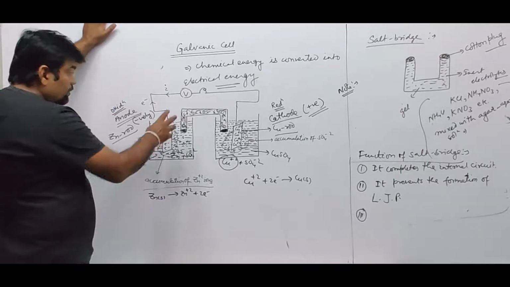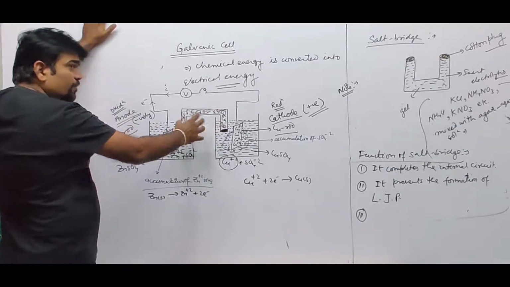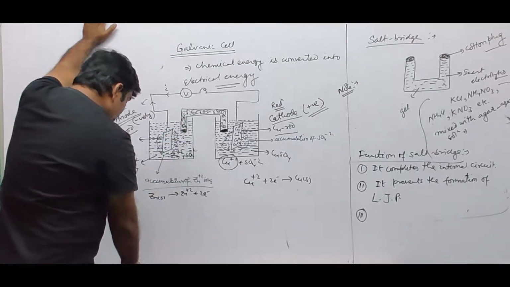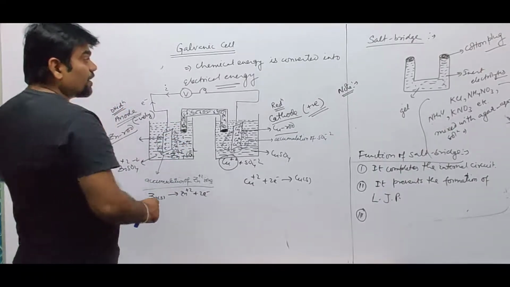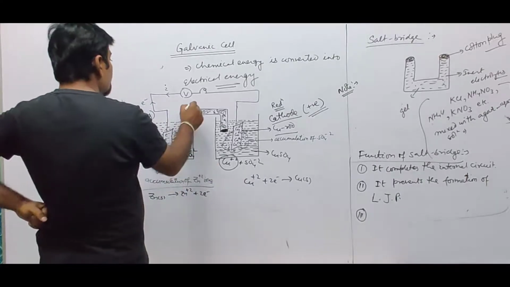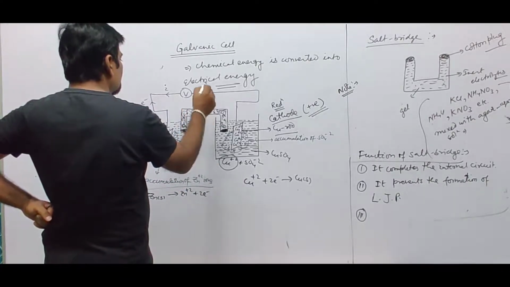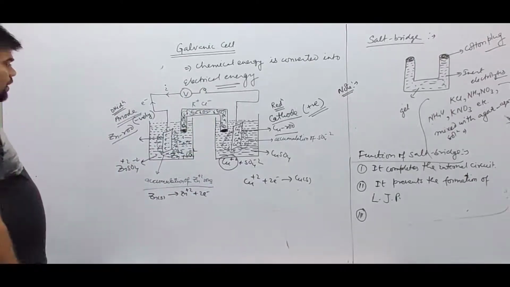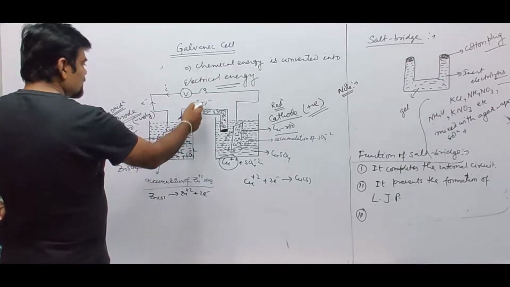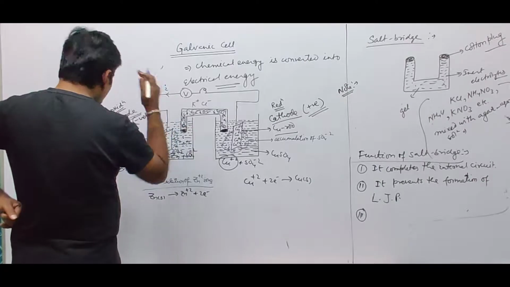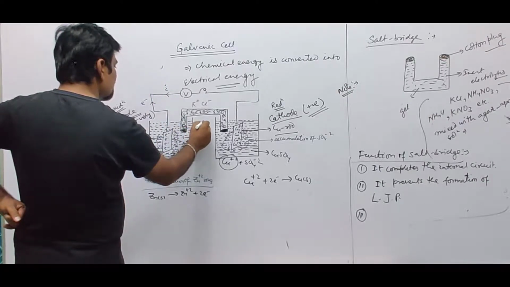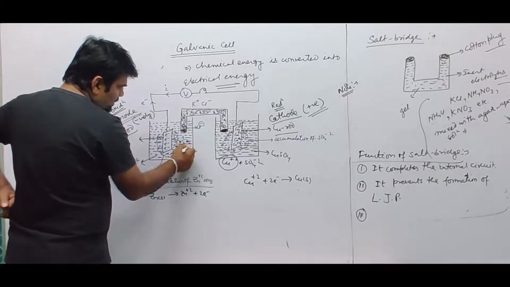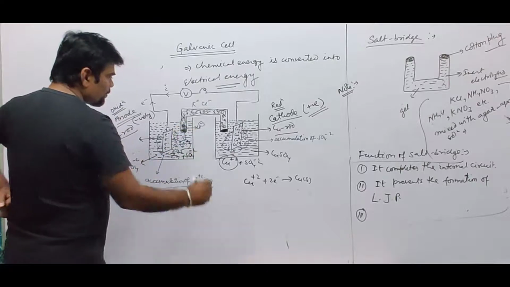Alright. So if we have used a salt bridge, what is the function of this salt bridge? In this salt bridge there is an inert electrolyte, either NaCl or KCl or ammonium chloride, whatever. Let's say we have taken KCl, K plus Cl minus, or KNO3, K plus NO3 minus. If there is accumulation of positive charge, the Cl minus will reach this place. Due to this Cl minus, zinc ions will start moving to this particular electrode itself.